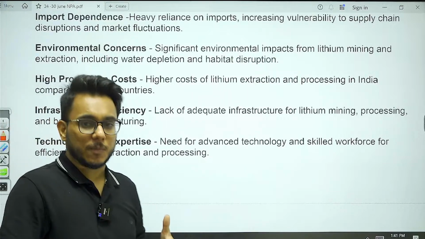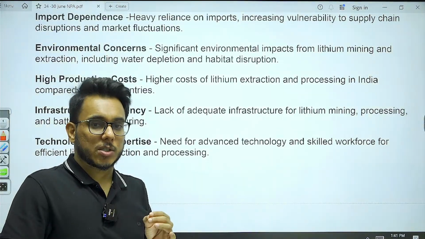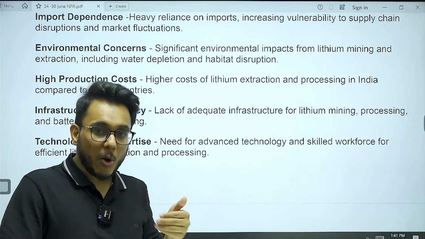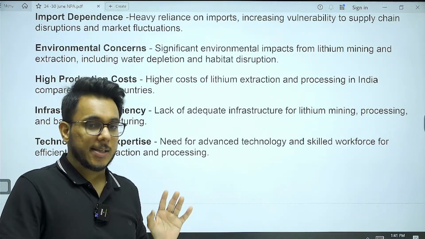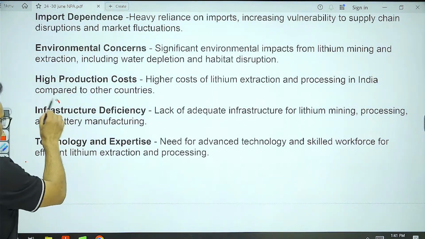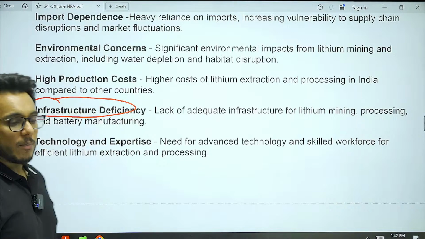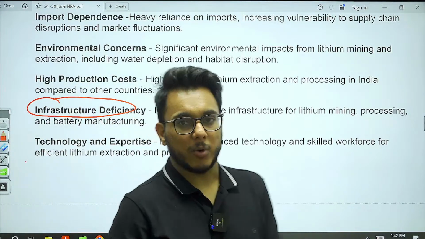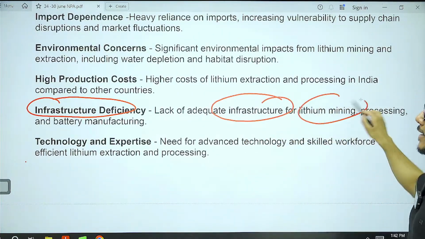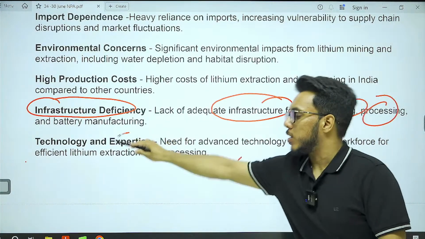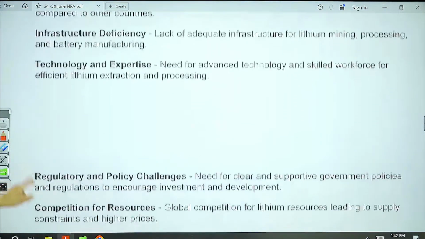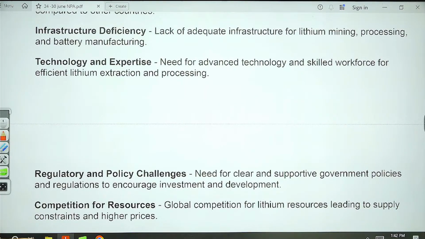High production cost. Lithium extraction is a high-cost activity. In fact, I told you that 50% of the cost of an EV vehicle is because of the battery installed in it. So we have high production and extraction cost. Then, in India, even though we are getting some lithium reserves, let's say in Chhattisgarh, in Reasi, Jammu and Kashmir, we don't have the technology or adequate infrastructure for lithium mining and processing. Expertise and technology are not there. So these are the challenges that India is facing with respect to lithium.